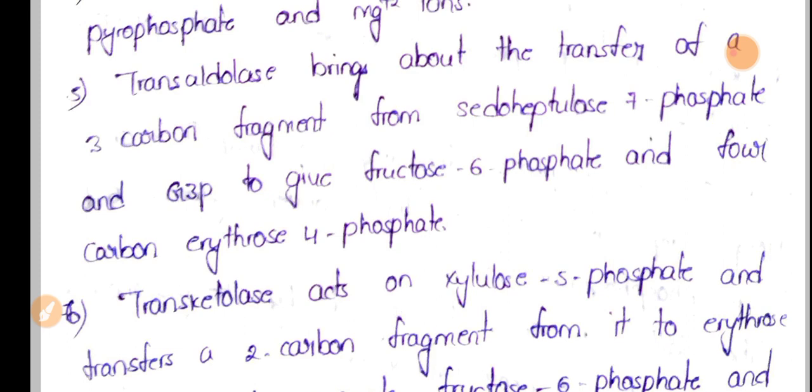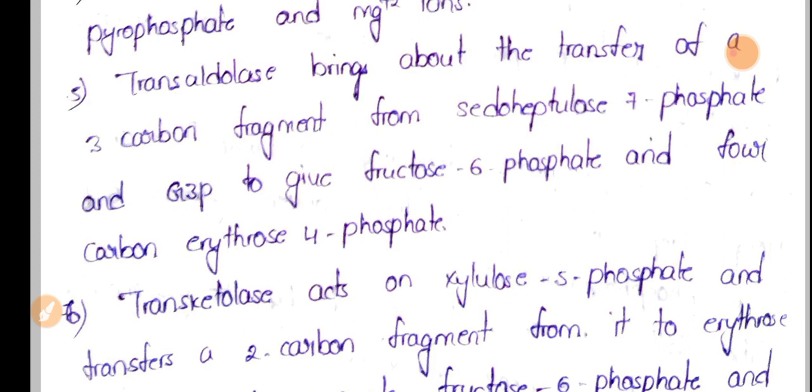Now by the action of transaldolase, a 3-carbon moiety from the pseudoheptulose, which has 7 carbons, is moved to the G3P. These 3 carbons donated from the pseudoheptulose, plus the 3 already in G3P, give a total 6-carbon product, fructose 6-phosphate. After giving the 3-carbon moiety, the pseudoheptulose 7-phosphate contains 4 carbon atoms.